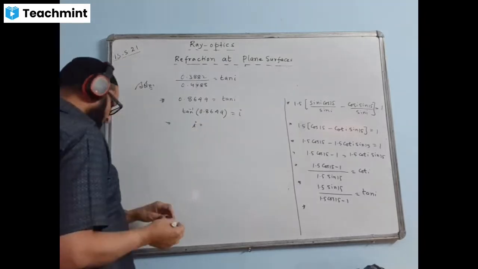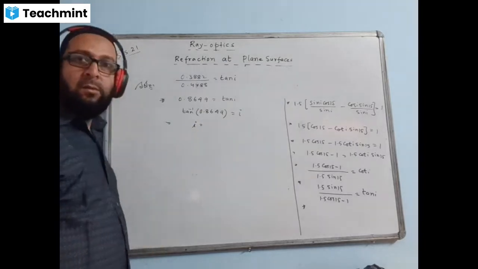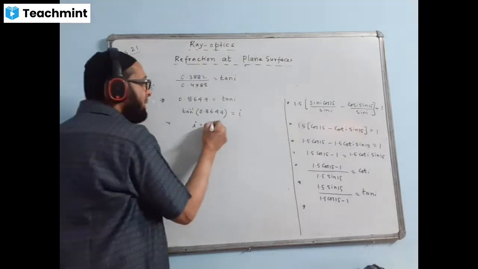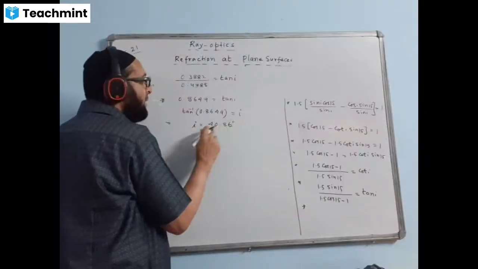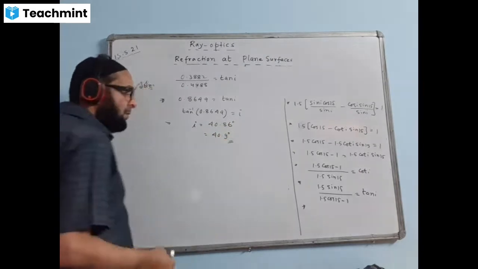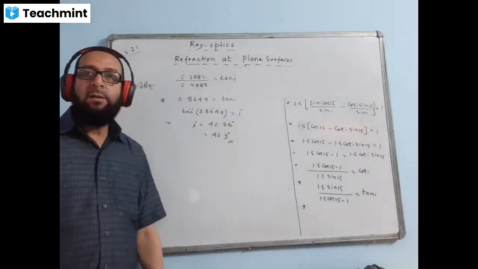I value comes how much? 40.8565. 40.86 degree. Round off now, 40.9 degree. 40.9 degree is the value of I, angle of incidence.